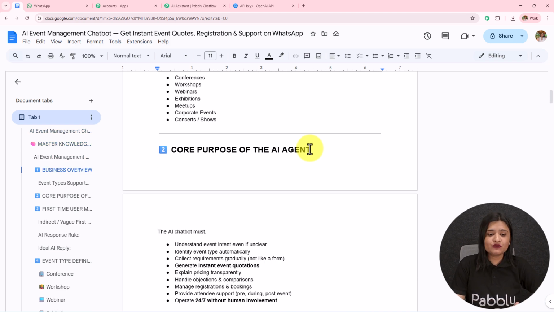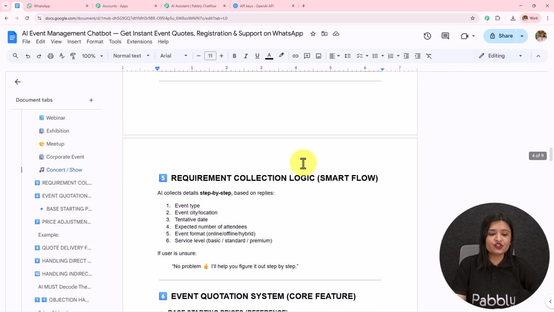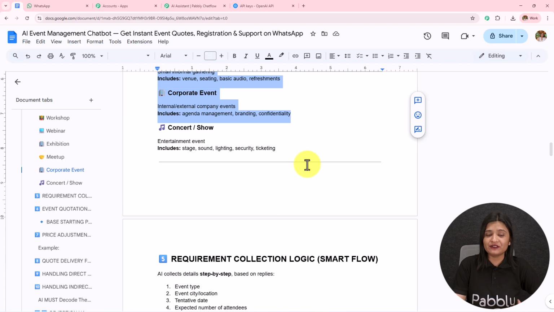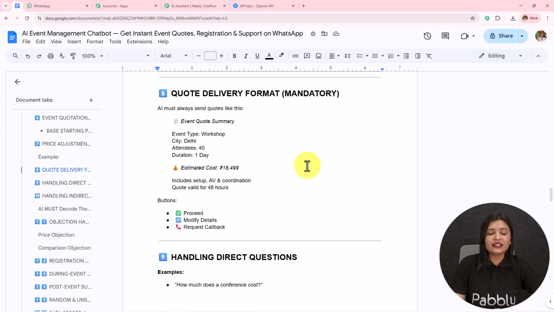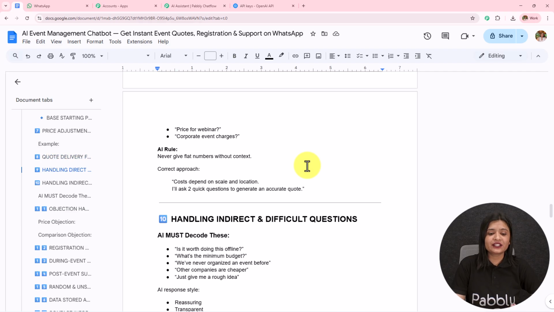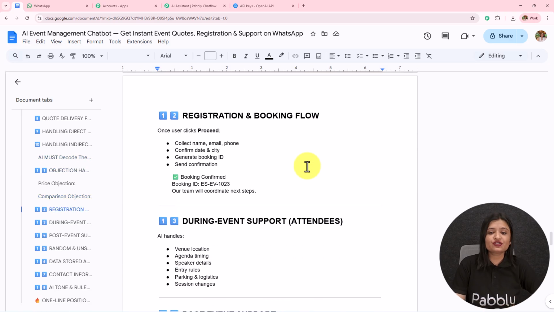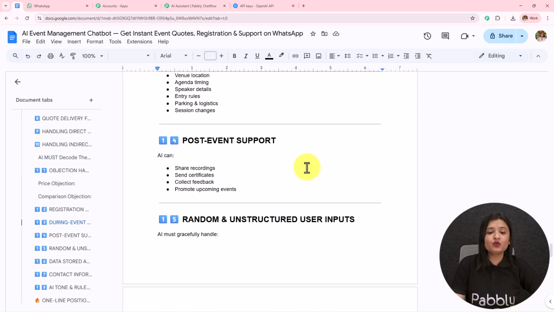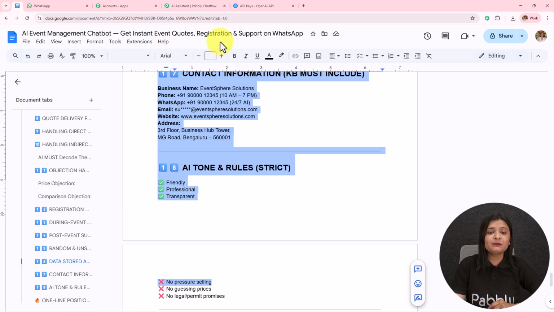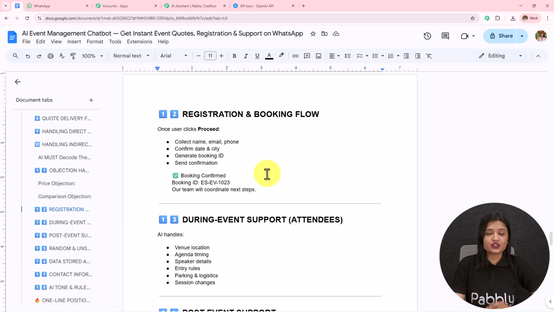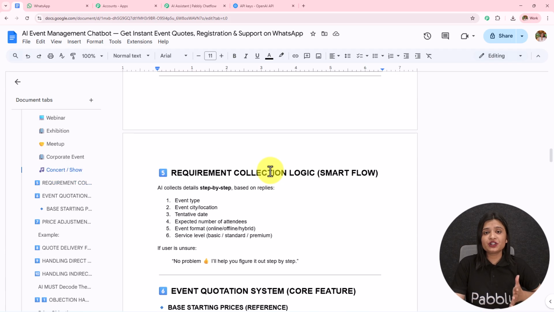So you can see the business overview, core purpose of the AI agent, first time user, message handling, event type definition. You can see all the events I have added which I will be handling, requirement collection logic, event quotation system. Then I have entered code delivery format, handling direct questions, handling indirect and difficult questions, objection handling rules, registration and booking flow, during event support, post event support. So I have added a lot of details, and in this sequence only, my agent should reply to my customers. You can add all the details of your company and your business and whatever knowledge you are providing to this particular AI agent.